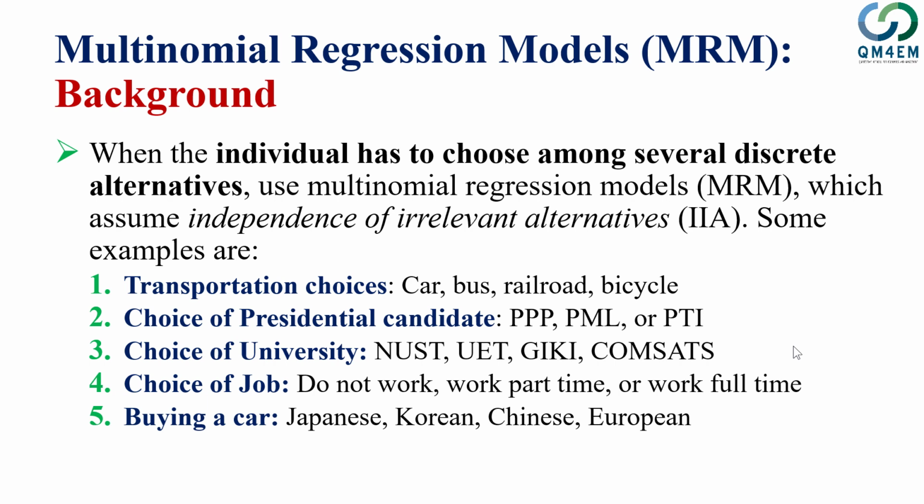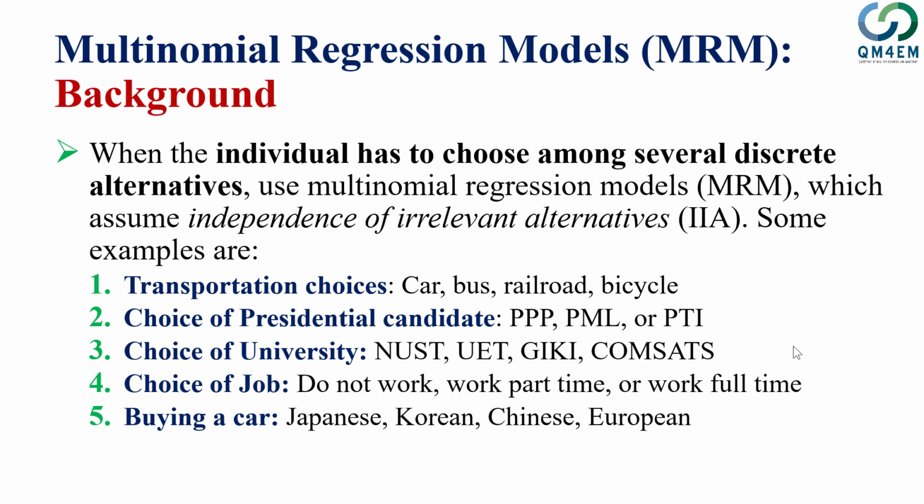Independence from irrelevant alternatives means that you do not place choices that are irrelevant to one another. For example, in transportation choice, if I introduce a blue bus and a green bus, where both buses are the same in all aspects except their color, I will be introducing an irrelevant alternative, because now the individual will have car, traveling by blue bus, traveling by green bus, which apparently are both the same, then rail, and then bicycle.